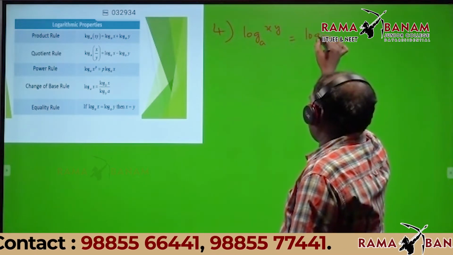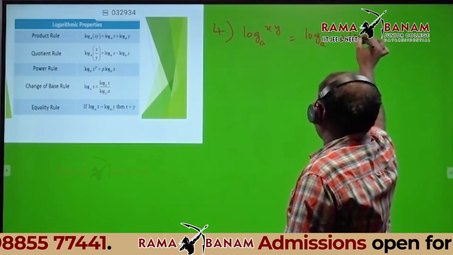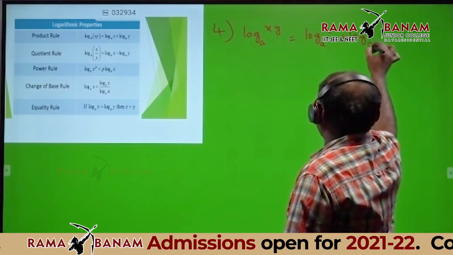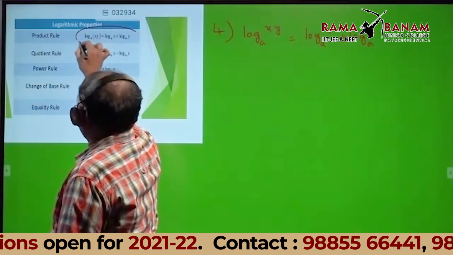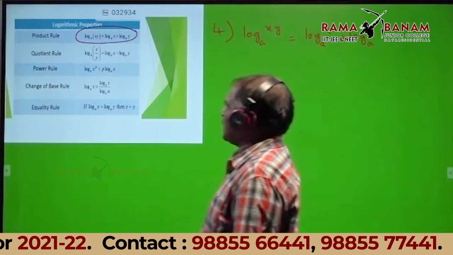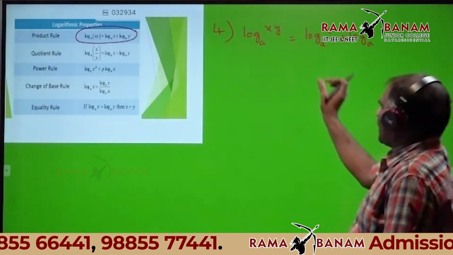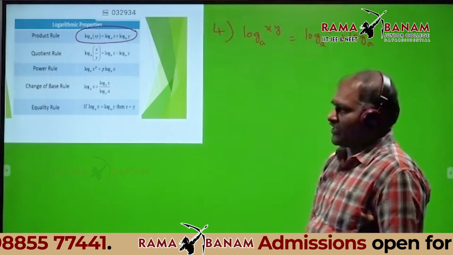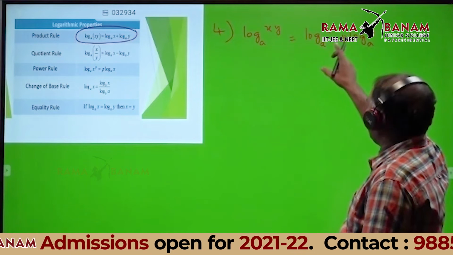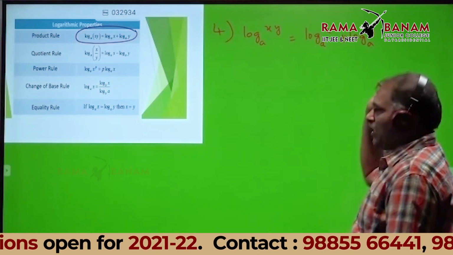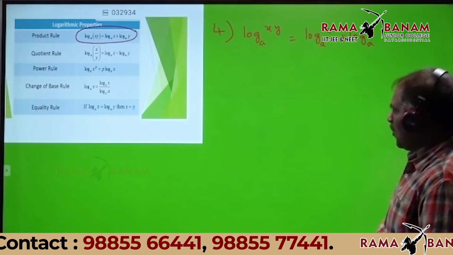That is logarithm of x base a plus logarithm of y base a. In the slide, the first one is the product rule. Logarithm of a product of two values is written as log x base a plus log y base a. This is the fourth property.